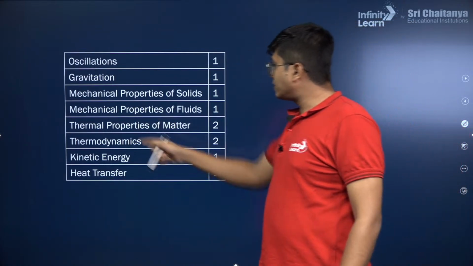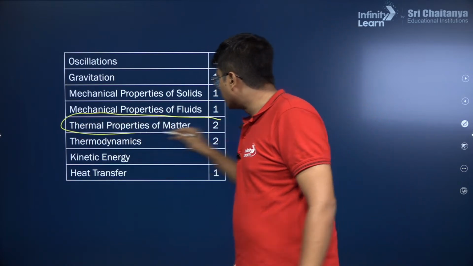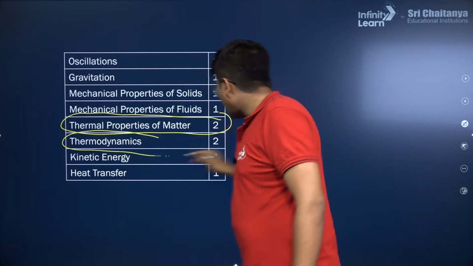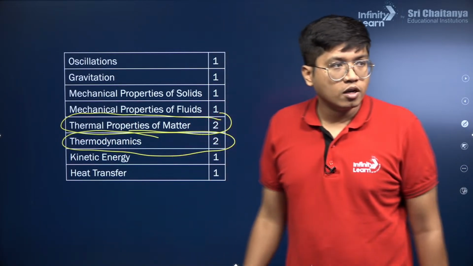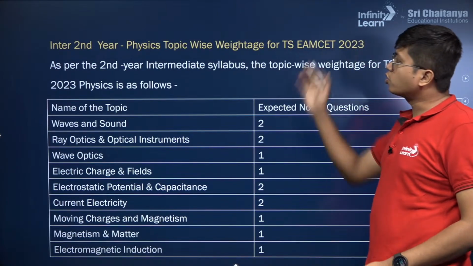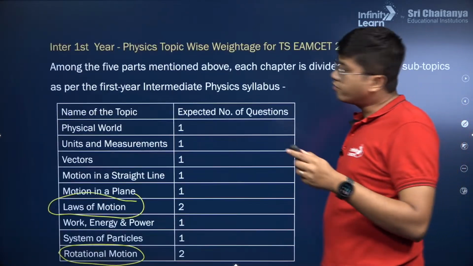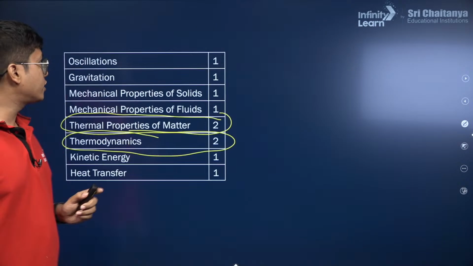Thermal properties, see, I told you heat and thermodynamics was important. Thermal properties of matter, 2 marks, thermodynamics also 2 marks, important chapters for you to cover. Alright. Next up, those were the intermediate first year topics, which is what we often call class 11.